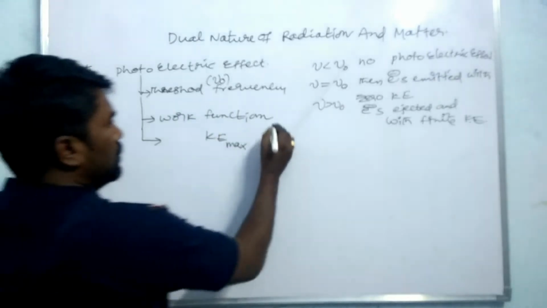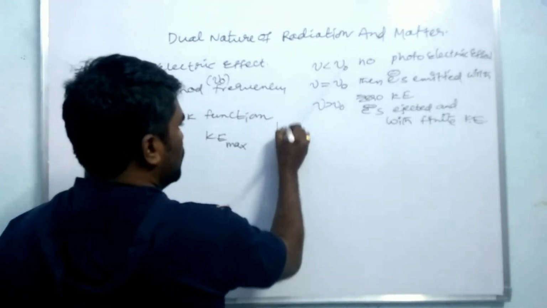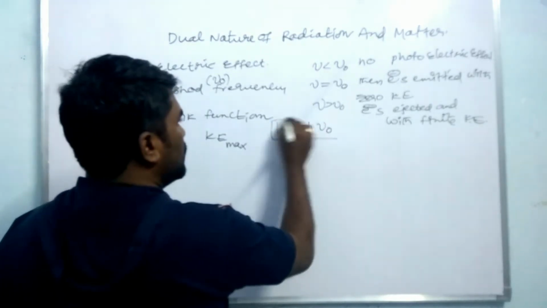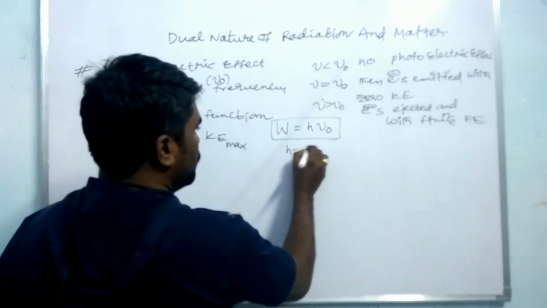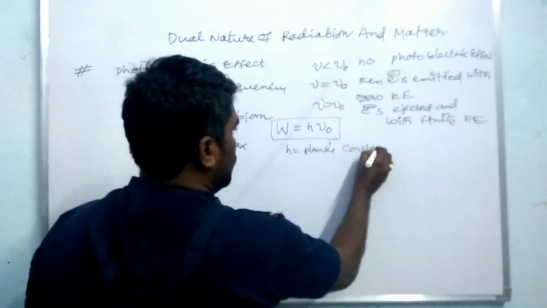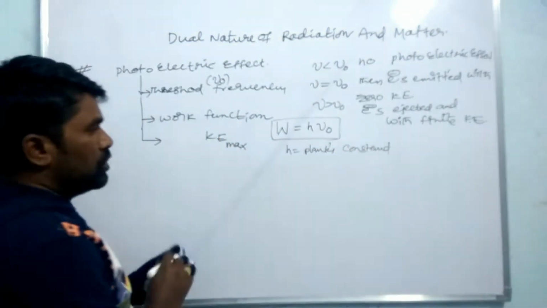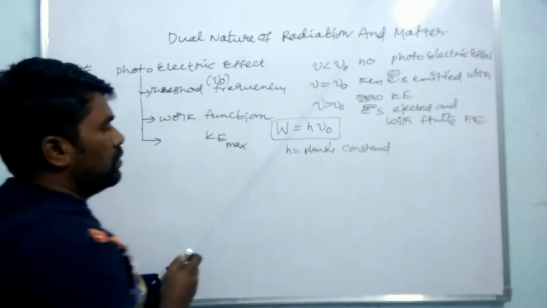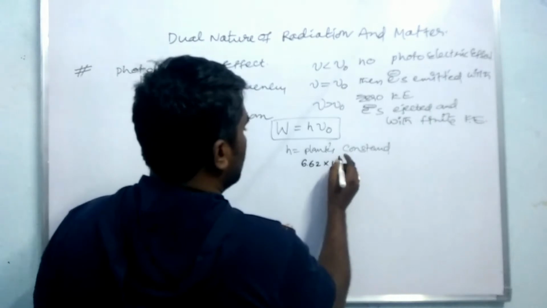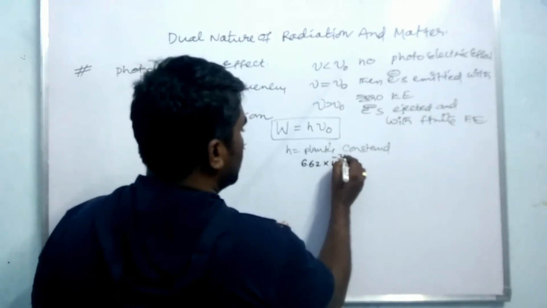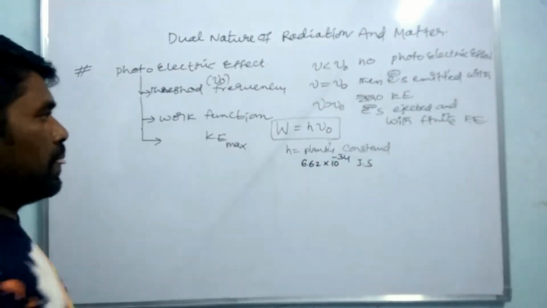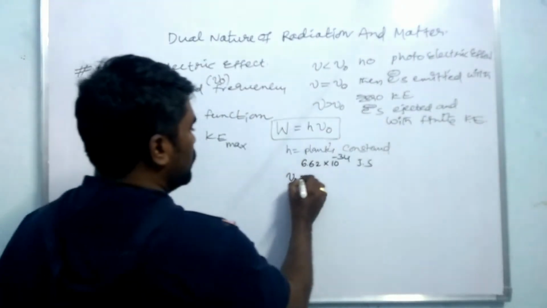And here, the work function W is equal to h nu naught, where h is Planck's constant, with the basic value of 6.62 into 10 to the power minus 34 joule second, and nu naught is the threshold frequency.